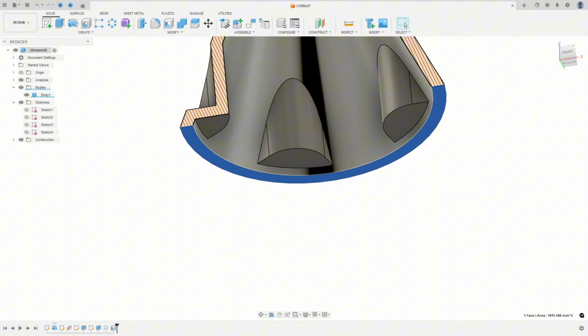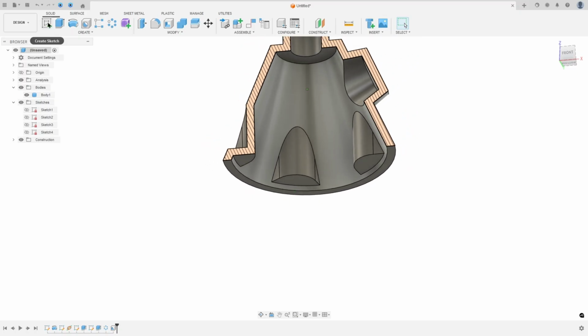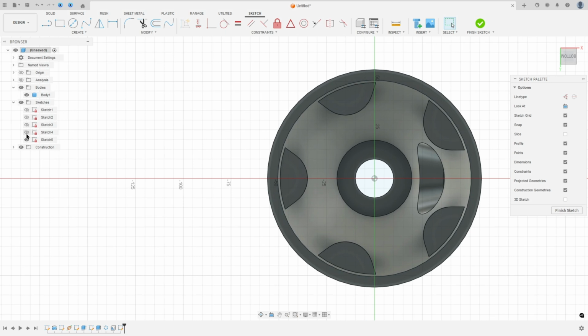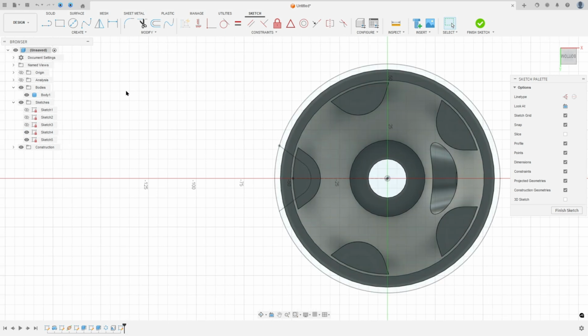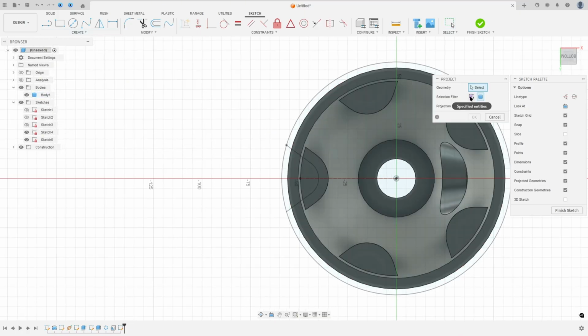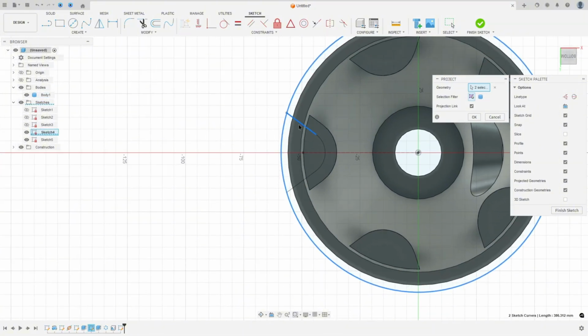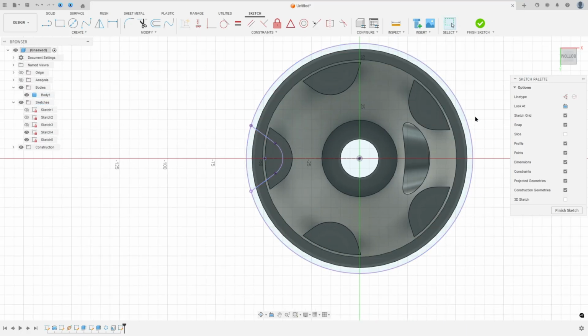So to create this, we will go to create a sketch and select this face here. Show the sketch 4 and go to create and select the project included. Project. Selection filter, select specified entities. Select the circle and select this sketch here and press OK.